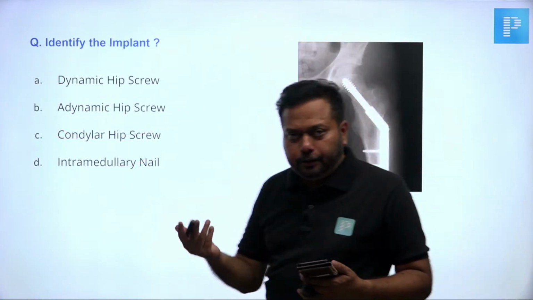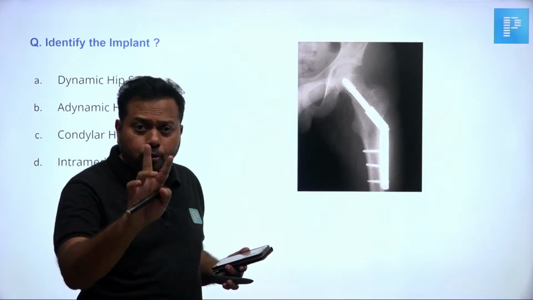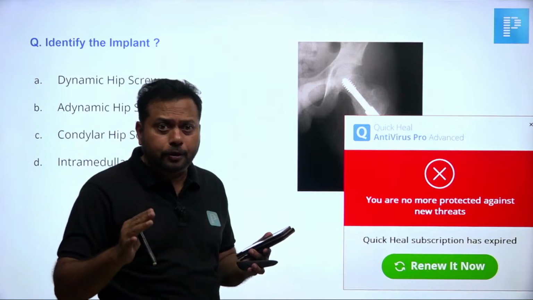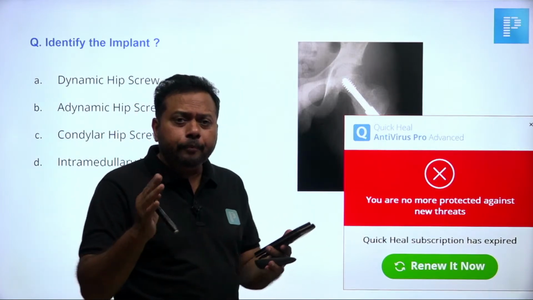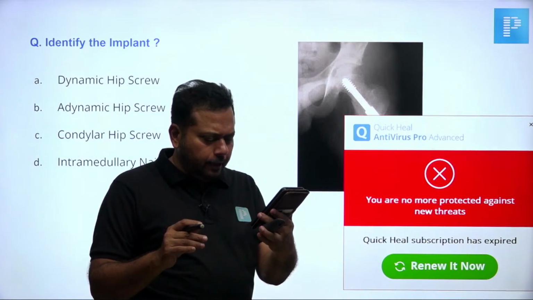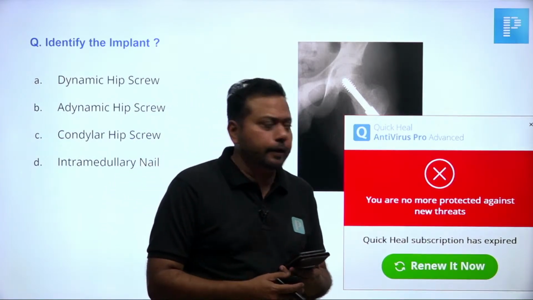Identify the implant. This question has been repeated twice because, dear friends, there were two different papers. A few questions may overlap. Morning session, afternoon session, so there may be overlap. Yes, Ravi Inder Singh, periosteal elevation seen. Right. Okay.